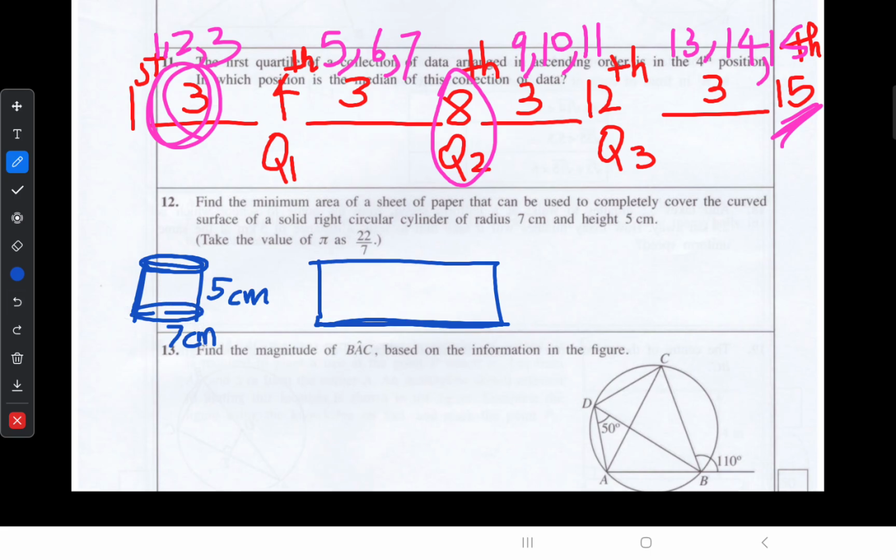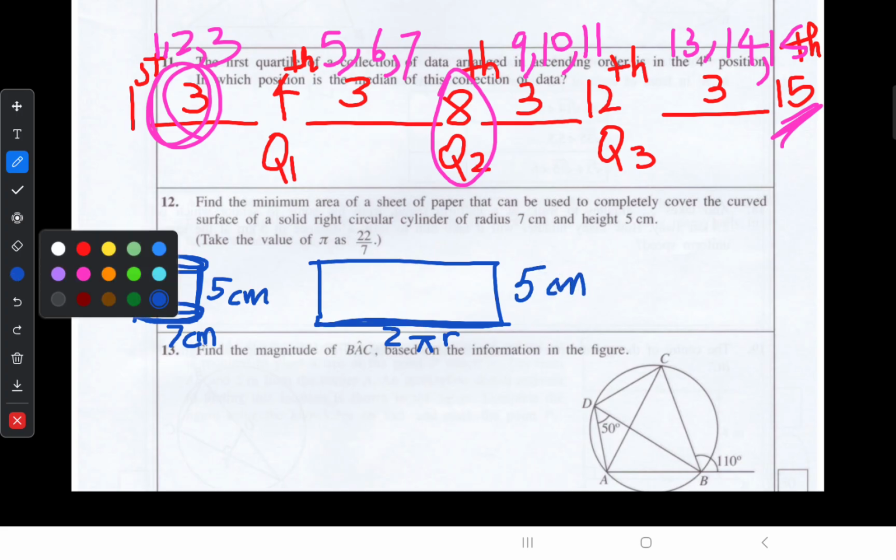When we cut and open, this circumference becomes the length of this rectangle. So it should be 2 pi r, the circumference of this circle. Then the height is the width of this rectangle. So we have to find the area of this rectangle. That is the only thing.